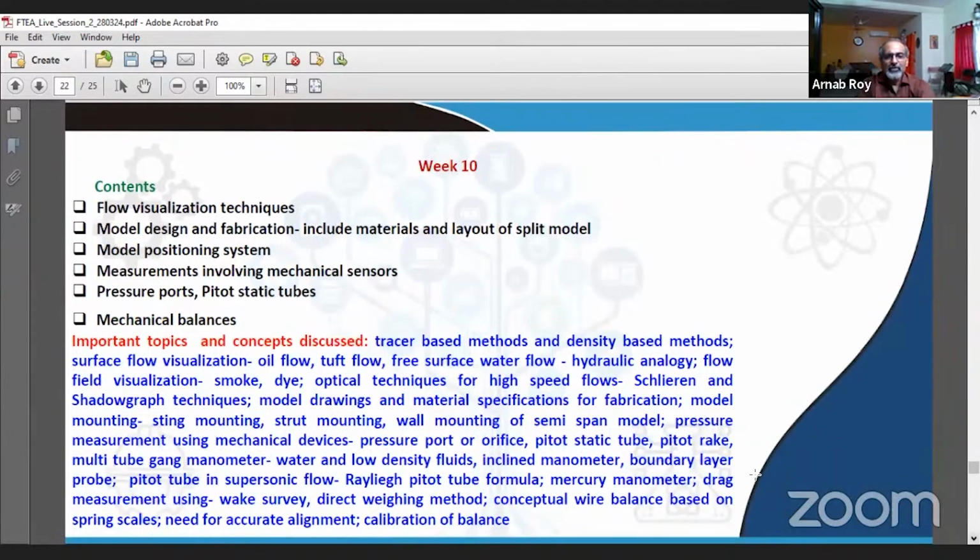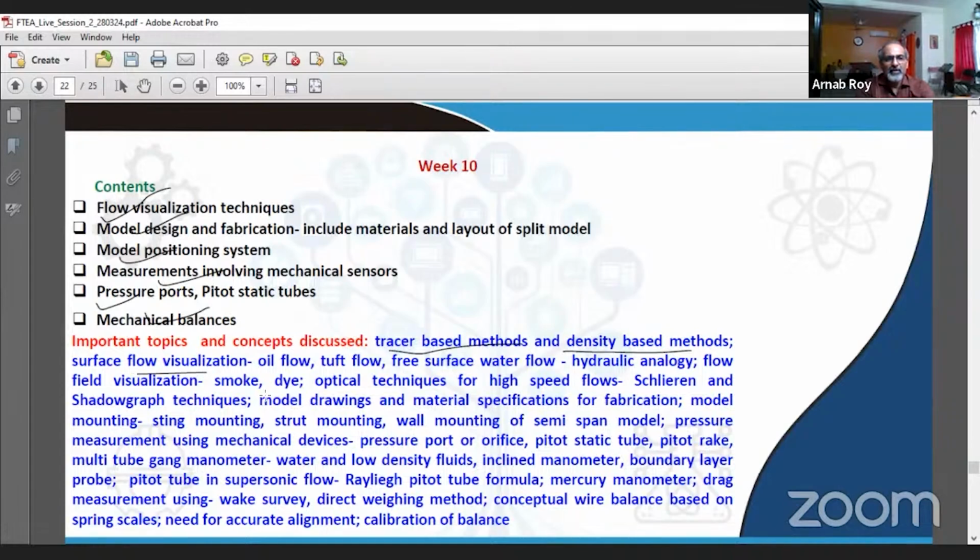Week 10, which you are probably going through currently, is dealing with flow visualization techniques, model design and fabrication, model positioning, measurement with mechanical sensors, pitot-static tubes, pressure ports, mechanical balances, and so on. So flow visualization can be based on tracer-based methods or density-based methods.